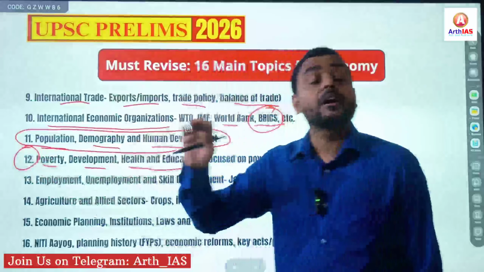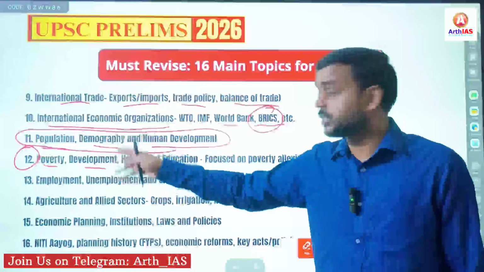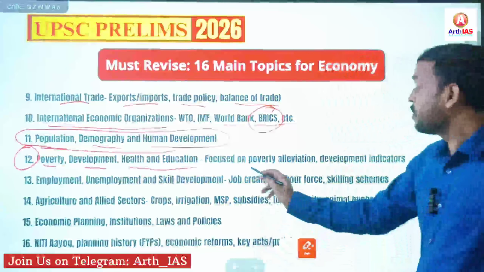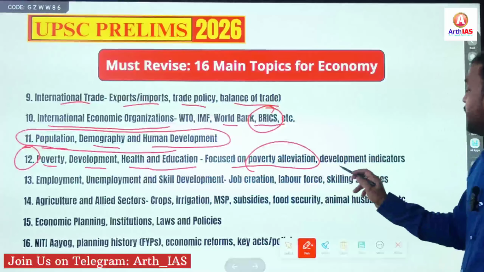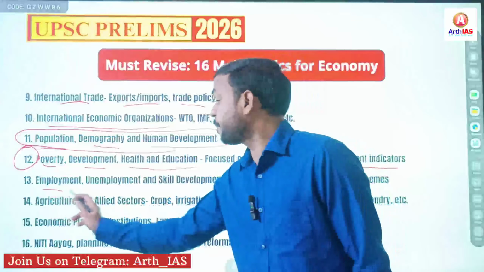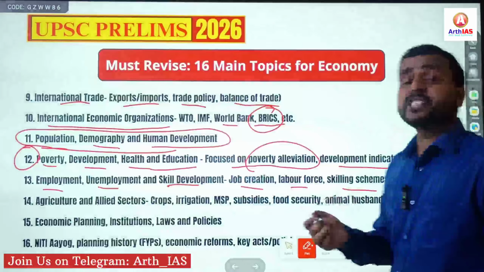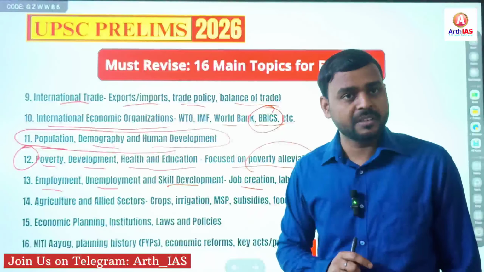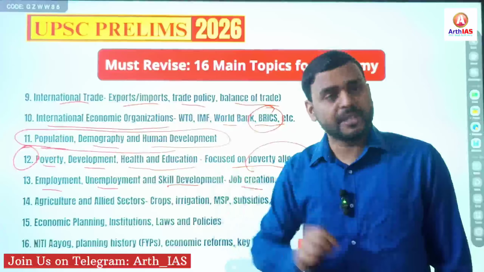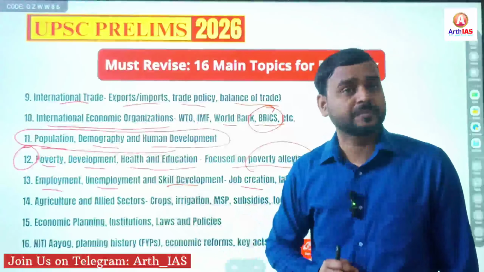questions are asked from this topic based on current affairs. So whenever you study or revise current affairs, focus on these issues, these topics. Clear? So focus on poverty alleviation, development indicators, and certain schemes. Apart from that, employment, unemployment, skill development, job creation, labor force, skilling schemes. Schemes are also very important. So try to integrate the static portion with current affairs topics, and whenever you are studying current affairs, focus on such topics.